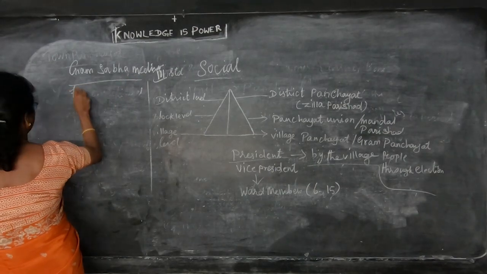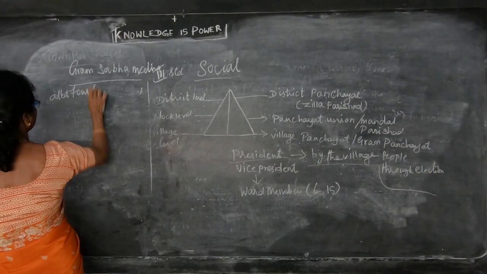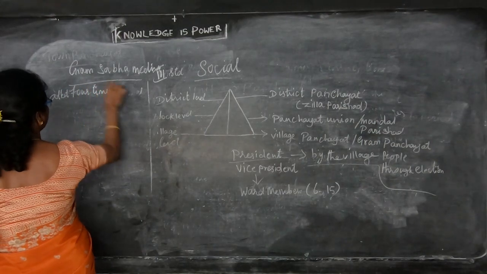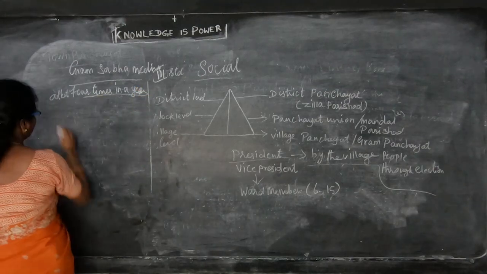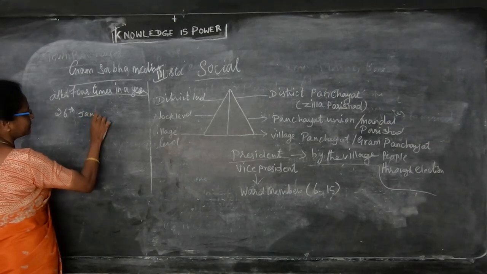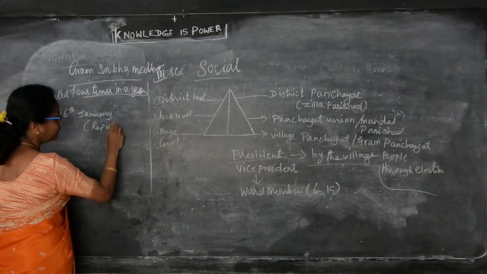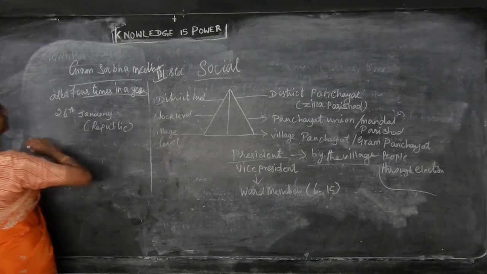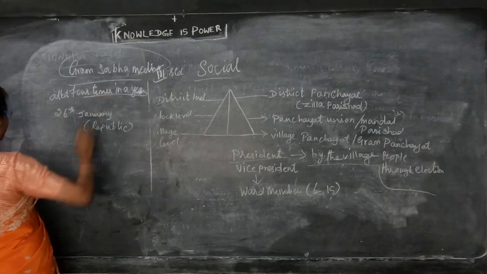It will be held 4 times a year, at least 4 times in a year. So when do they have to conduct this meeting? They have to conduct it on 26th January. 26th January is Republic Day. So on that day they can conduct this Gram Sabha meeting. The Gram Sabha meeting should be conducted at least 4 times in a year.